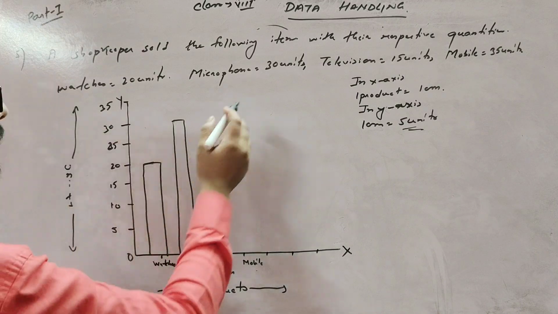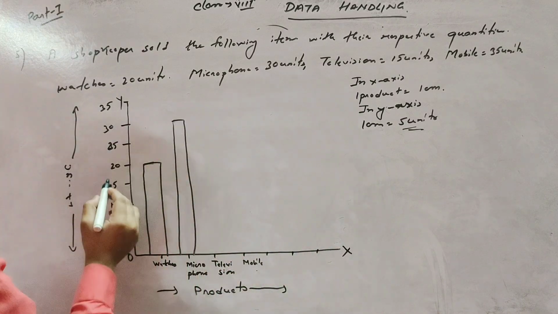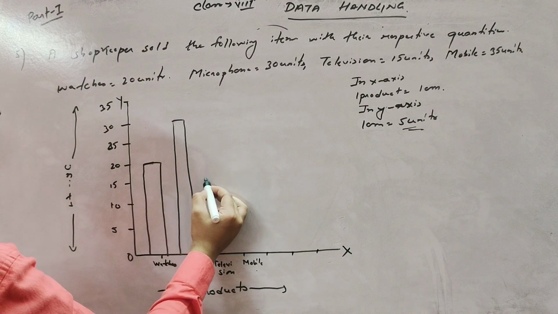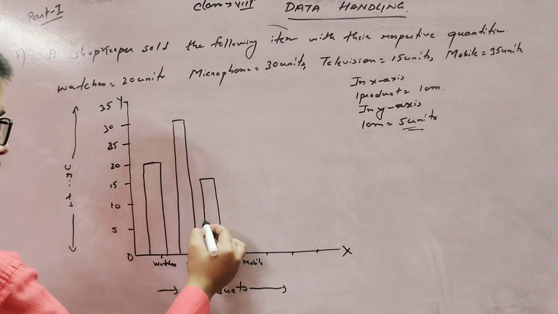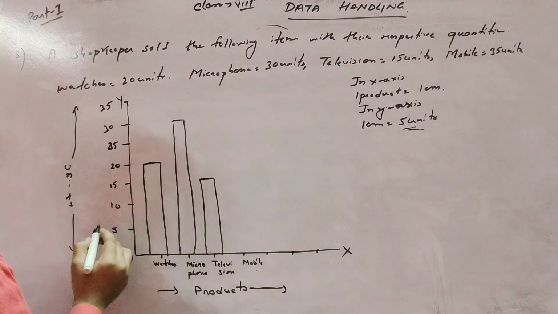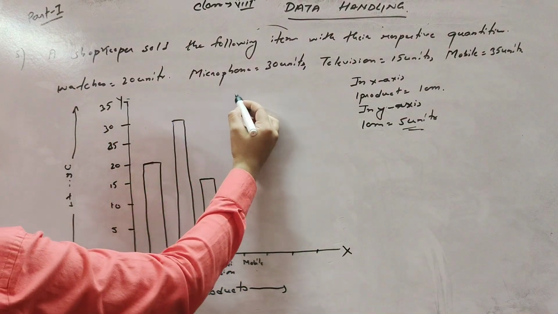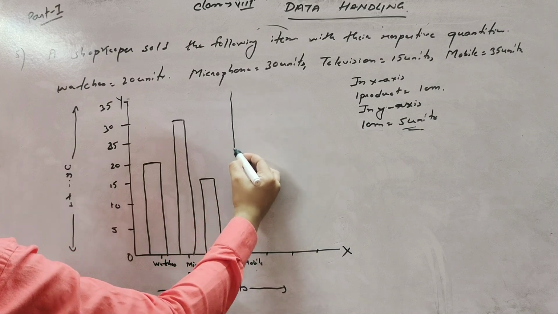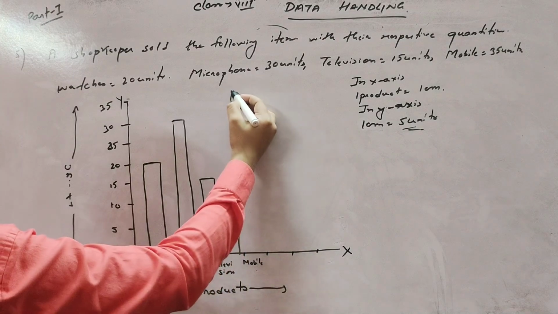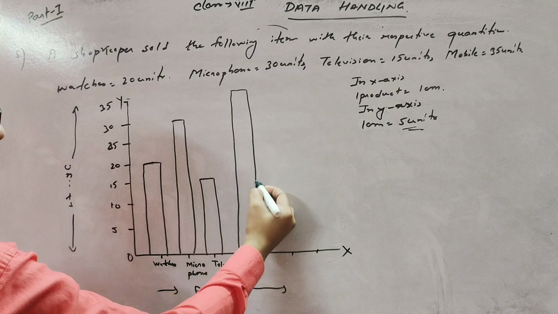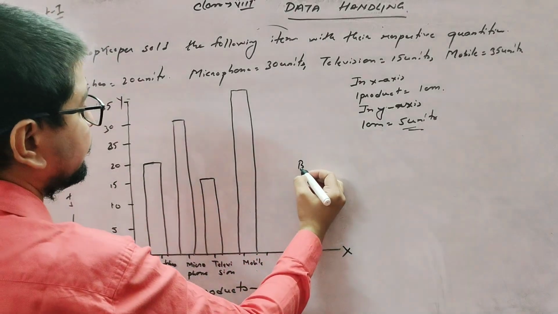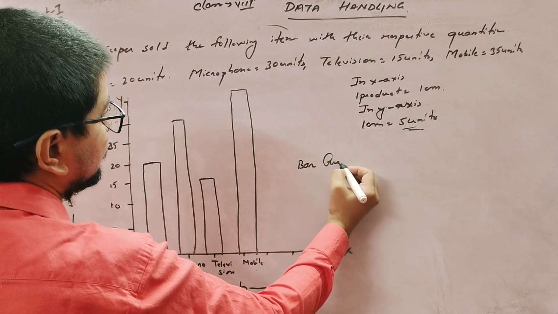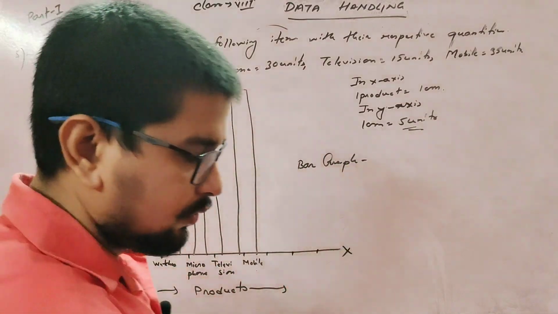Okay, television 15 units, and mobile is 35 units. This is your bar graph. Okay, draw.